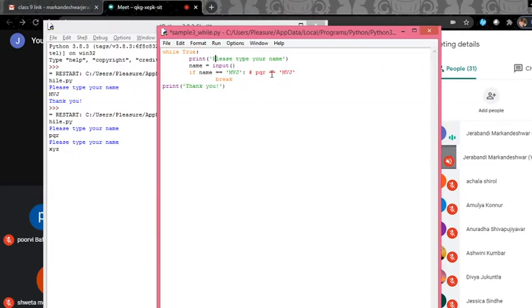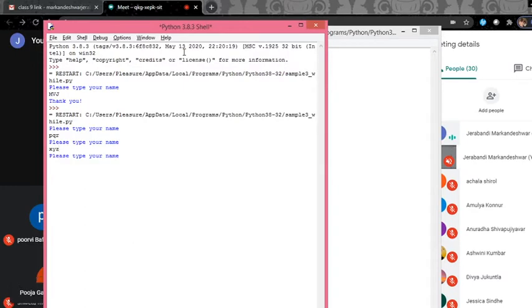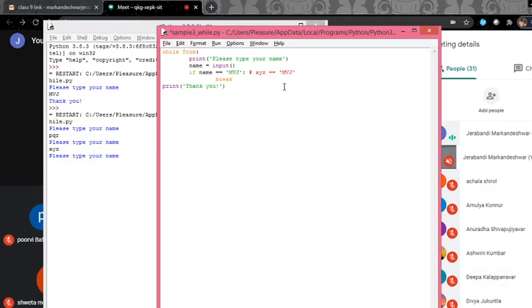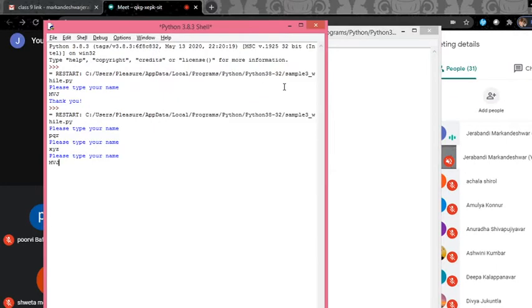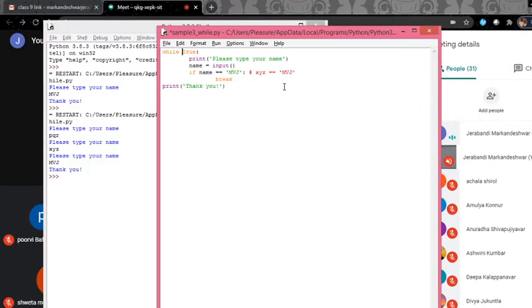This time the data given is XYZ. It checks XYZ with MEJ. Since both are not equal, again it jumps back to the beginning of the loop, and again it is asking for the name. Until you enter MEJ, the loop will continue. Once you type MEJ, it will stop the loop and go out of the loop, and the further part of the program will continue.